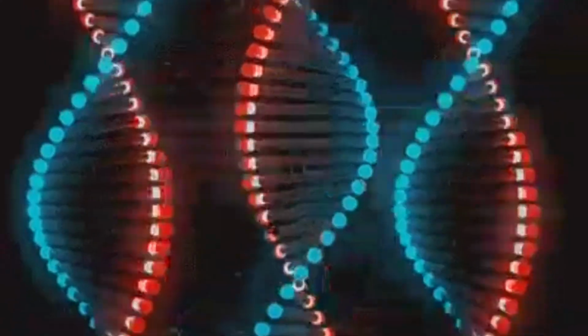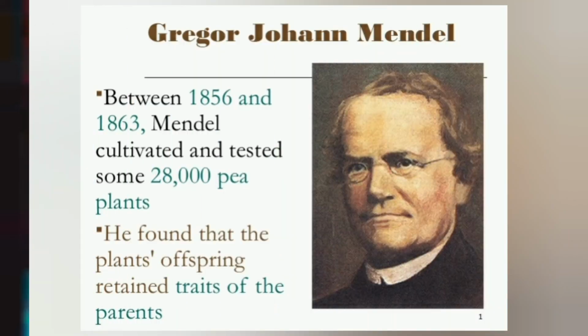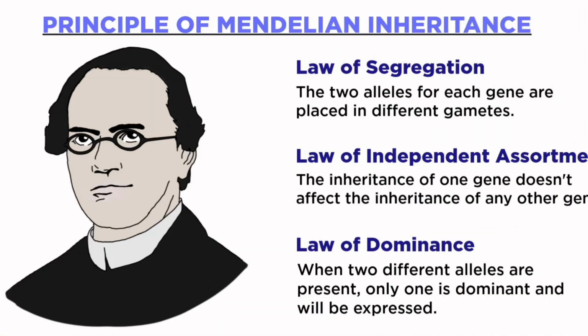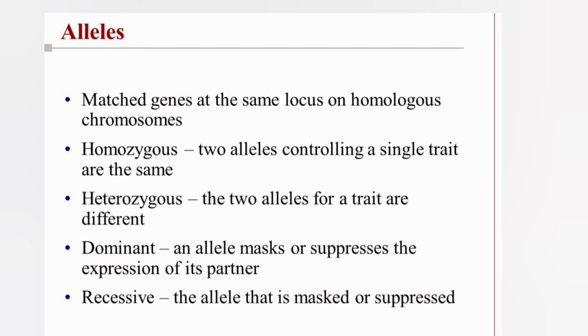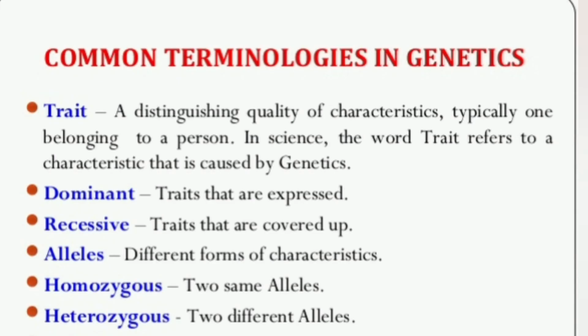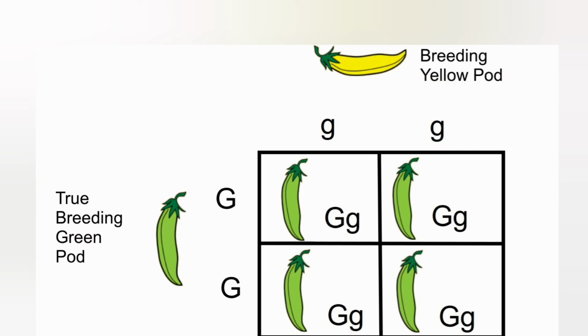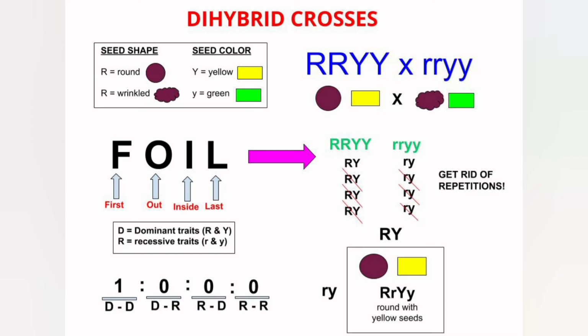For example, tall and dwarf character of the pea plant are two phenotypic expressions of the height of a pea plant. So dear students, it was all about today's topic, the three laws of Mendel, which are very important when you study genetics, and I have discussed a few of the terminologies which are used when you study genetics. In the next video I will discuss monohybrid cross and dihybrid cross. There too I will discuss some of the other terminologies which are often used in genetics.